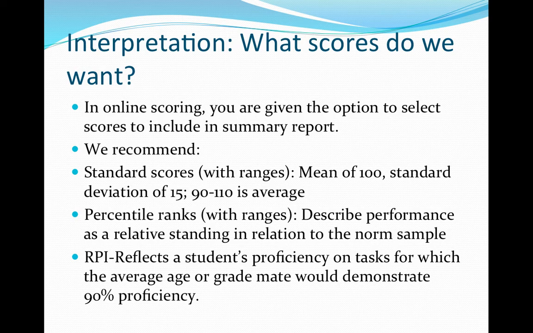Percentile ranks describe performance as a relative standing in relation to the norm sample. RPI scores are criterion reference scores that reflect a student's proficiency on tasks for which the average age or grade mate would demonstrate 90% proficiency. More on this later.